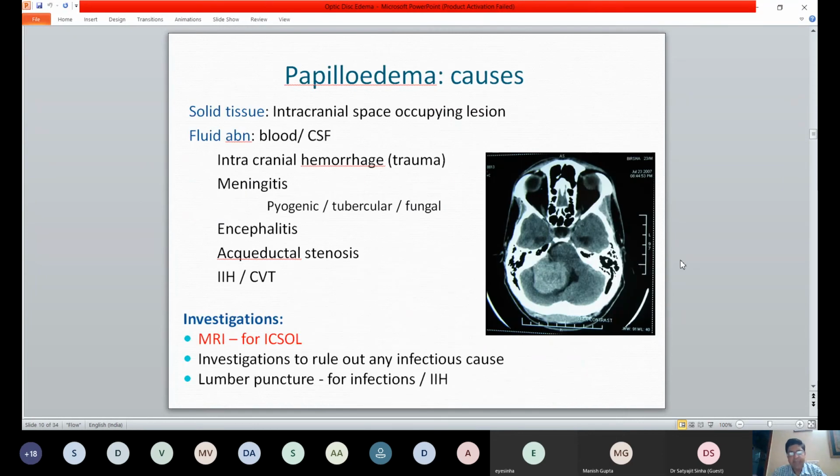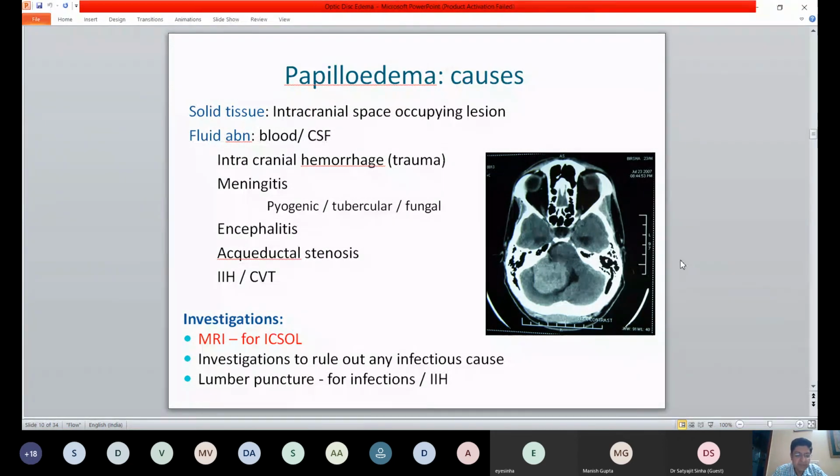So causes, of course, can be anything that is increasing the content of the brain. It could be a solid tissue like a space occupying lesion, or a fluid like blood or CSF increase, like an intracranial hemorrhage, meningitis, aqueductal stenosis, or an IIH, primary or secondary to a cortical venous thrombosis. And you need to do an appropriate investigation.